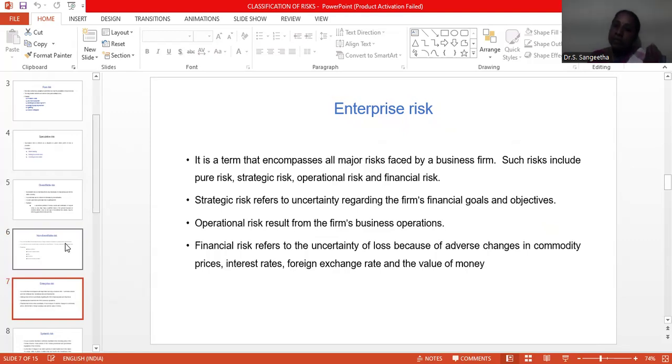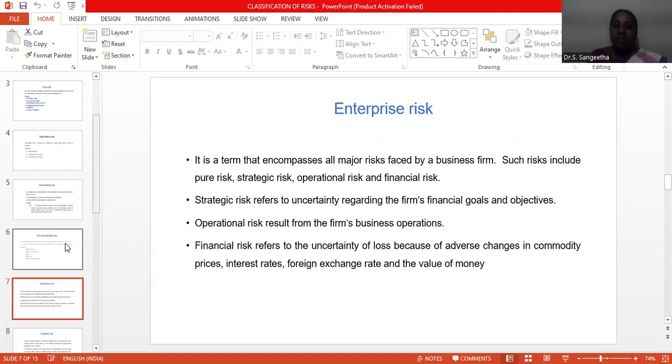If it is a strategic risk, it means if you start a new business, the business may or may not make a profit. We can't expect immediate profit in a new line of business. It is an example of strategic risk. So it is the uncertainty regarding the financial goals and objectives. We may or may not meet the goals or objectives on the spot.